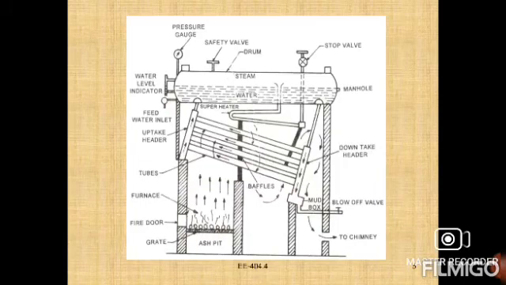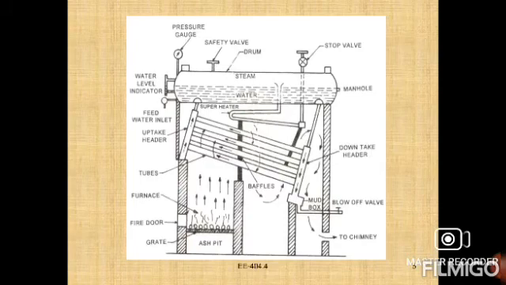The hot gases flowing over the tubes heat and evaporate the water. Due to the low density, the mixture of water and steam flowing through the tubes enters the drum through the uptake header. Steam is separated out in the drum and collected above the water level.